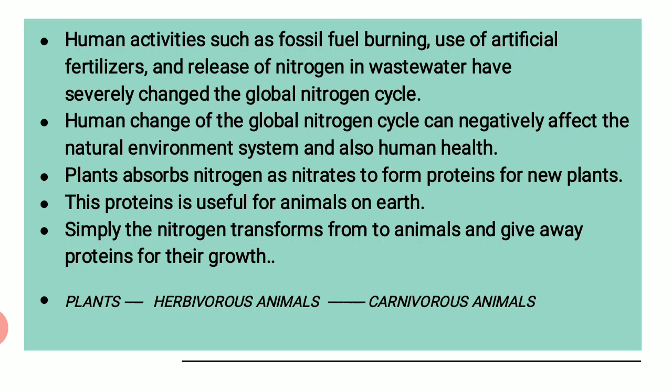In the soil there is a specific type of bacteria available, and what do they do? They try to separate the nitrogen from the waste material, and this is how the nitrogen is again getting mixed up with the soil. Now these nitrates are getting absorbed by the plants. Again the same cycle gets repeated. This is the simple way to understand nitrogen cycle, but as I told you, it has got its scientific terms and we need to understand through these different terms.